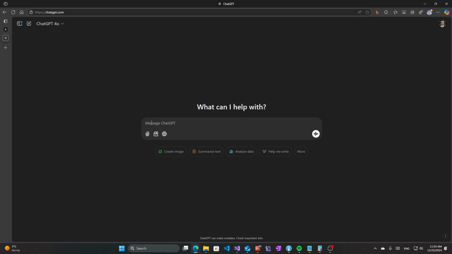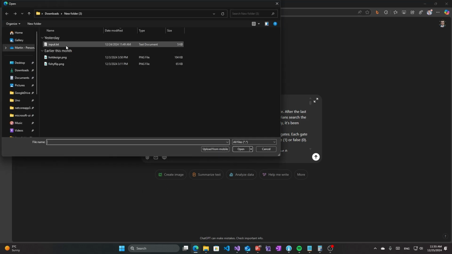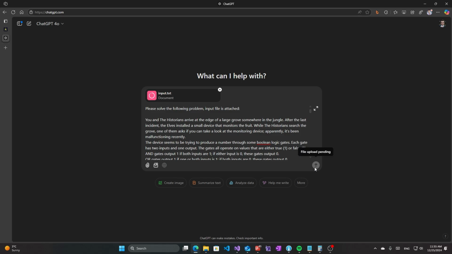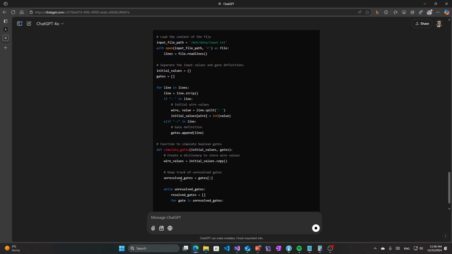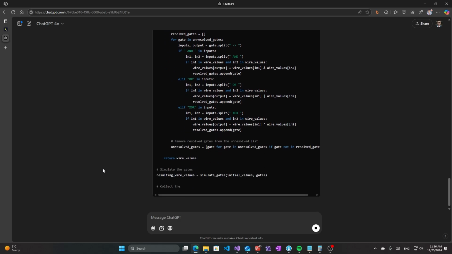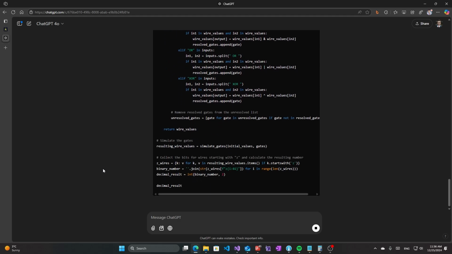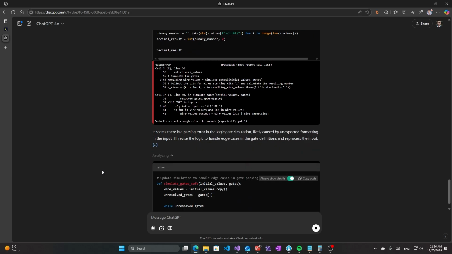and ask it, please solve the following problem. Input file is attached. So let's put in the input file. Actually, is it the one? Yeah, it should be. So let's see what happens. For the first part, I expected it to easily solve it, because it's just simulation of some binary operations. So it should be a problem for ChatGPT to solve, except for it making some mistakes.